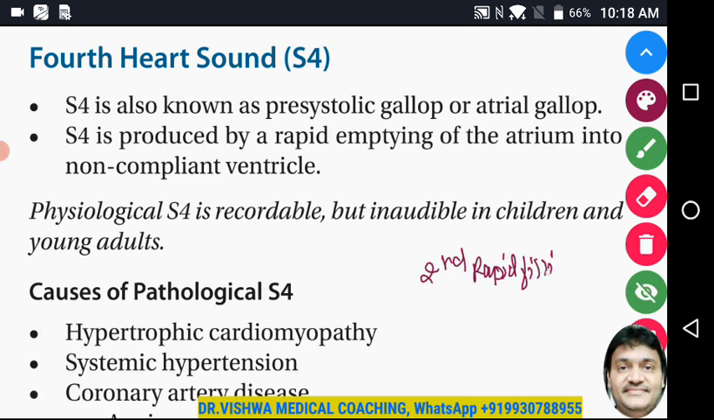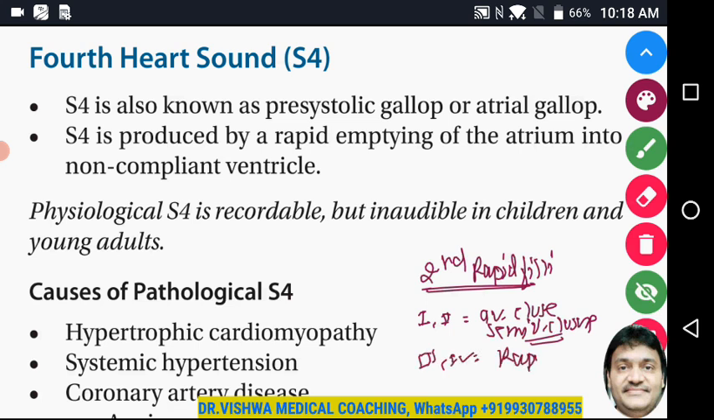तो अगर हम लोग first to fourth heart sound देखें, first heart sound, second heart sound occurs because of AV valve closure and semilunar valve closure, whereas third and fourth heart sound occurs during rapid filling of the ventricles.